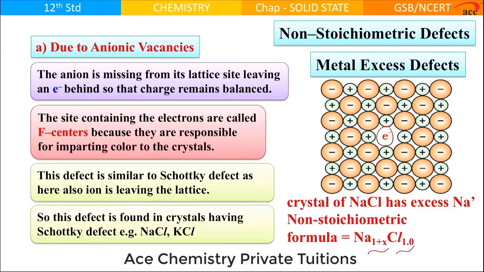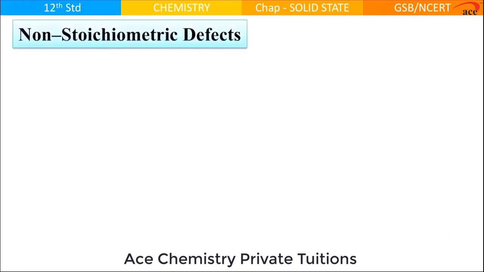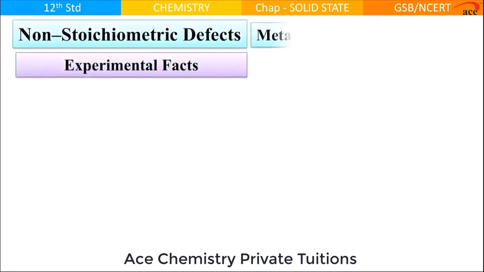Are you able to see that the stoichiometry of NaCl, which was Na1 Cl1, is now not applicable, and therefore it has become non-stoichiometric? So we have just learned non-stoichiometric defect, metal excess defect due to anionic vacancy. More about this we are going to learn now.